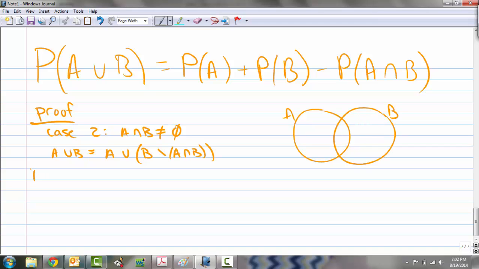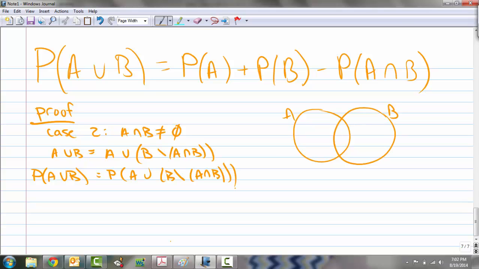So the probability of A union B will be the probability of this thing, A union B removing A intersect B. Now, what can we do here?